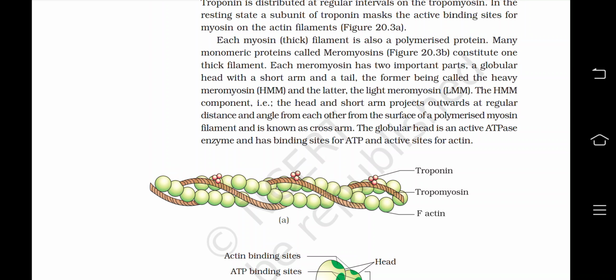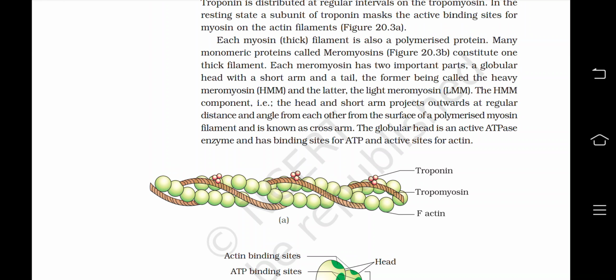Each myosin or thick filament is also a polymerized protein. Many monomeric proteins called meromyosins constitute one thick filament. Each meromyosin has two important parts, a globular head with a short arm and a tail, the former being called the heavy meromyosin and the latter the light meromyosin.